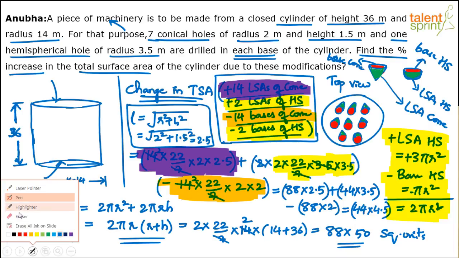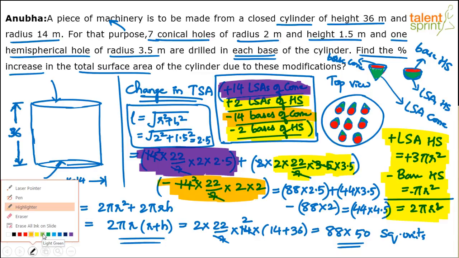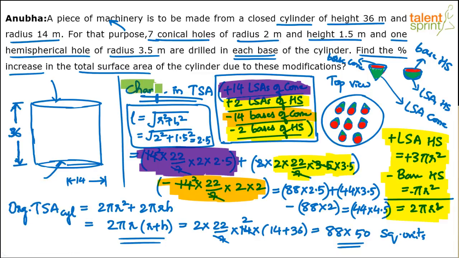Let me highlight this also so that you can understand overall. I don't have enough color choices here, but let me try this. So the change in the total surface area is equal to 44 into 4.5. Now what is he asking us to find out finally? The last step. Find out the percentage increase in the total surface area. See, we've got a positive value. That means the total surface area has actually increased, right? So 44 into 4.5 is the increment. So percentage increase is increment by original value. Original value is 88 into 50. So 44 into 4.5 divided by 88 into 50 into 100.